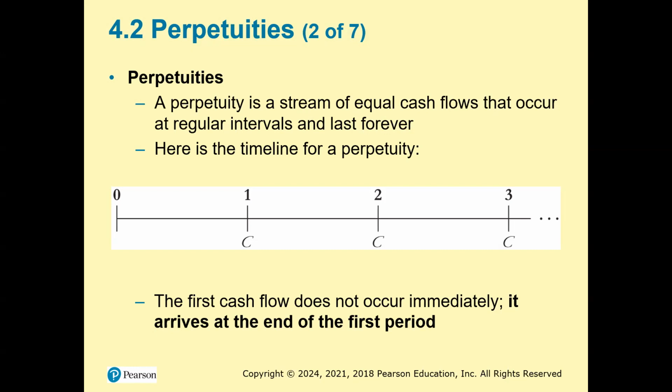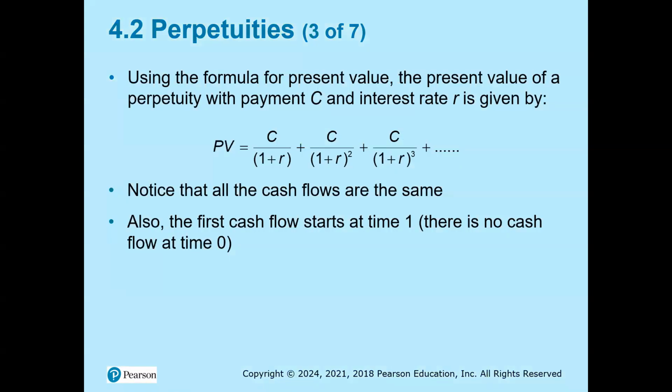The valuation of perpetuities is often calculated using the perpetuity formula, which involves dividing the cash flow by the discount rate. Here you see the timeline for a perpetuity. The first cash flow does not occur immediately. It arrives at the end of the first period, as you see in the timeline.